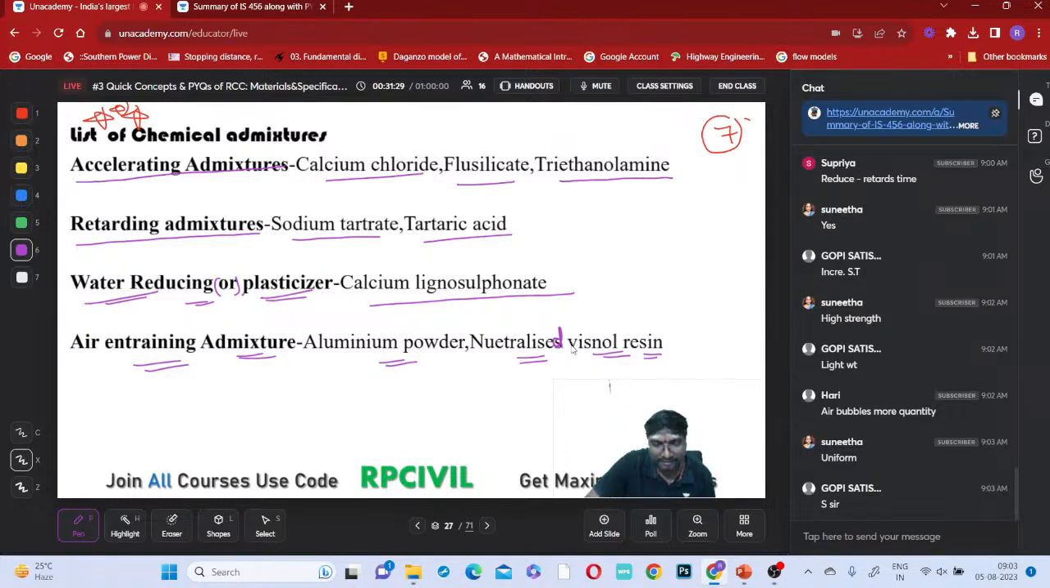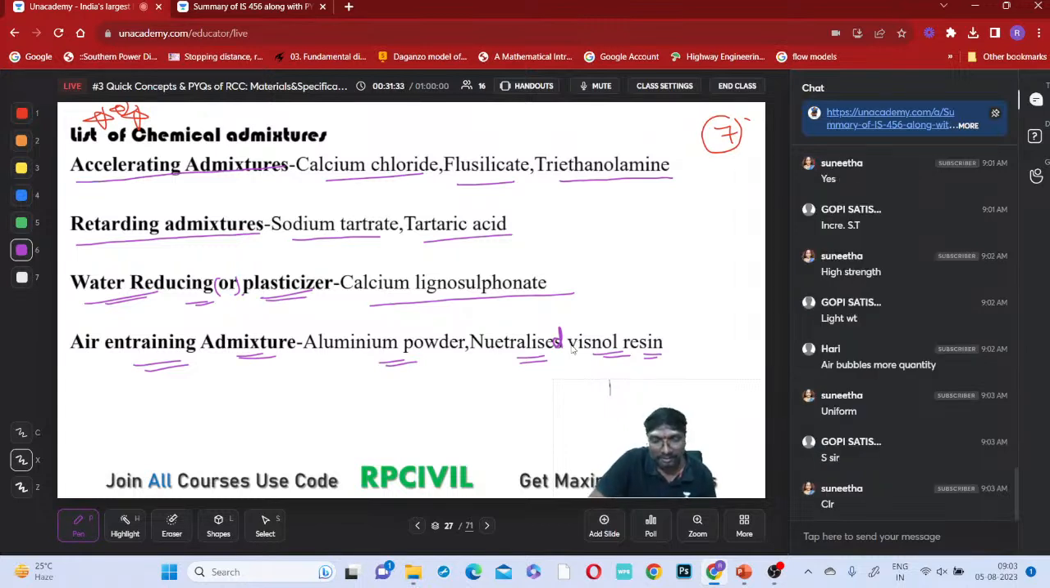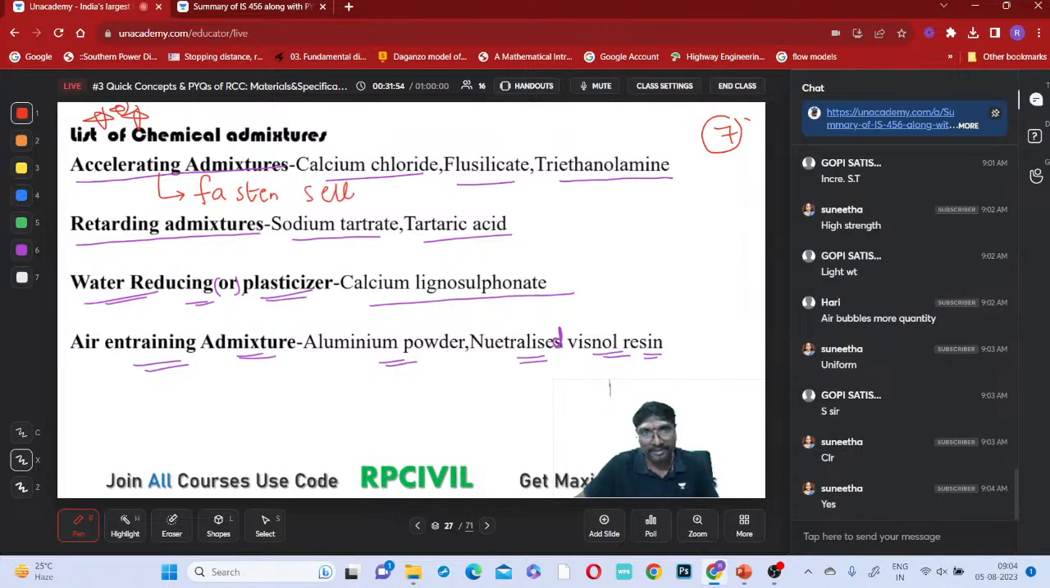Okay, is that clear, everyone? What are these admixtures? Is it clear? This part is very important, right? What will an accelerating admixture do? They will fasten the setting process, right? Retarders, what will they do?